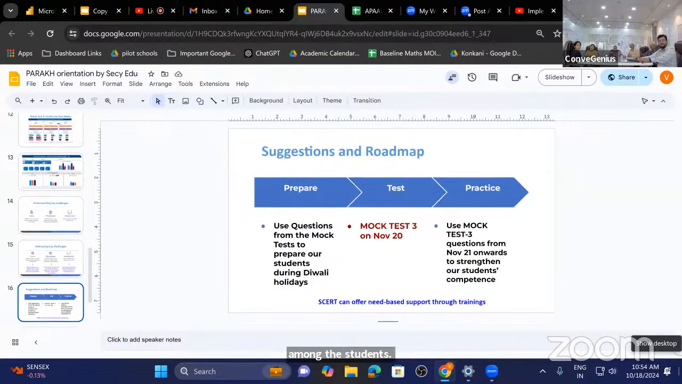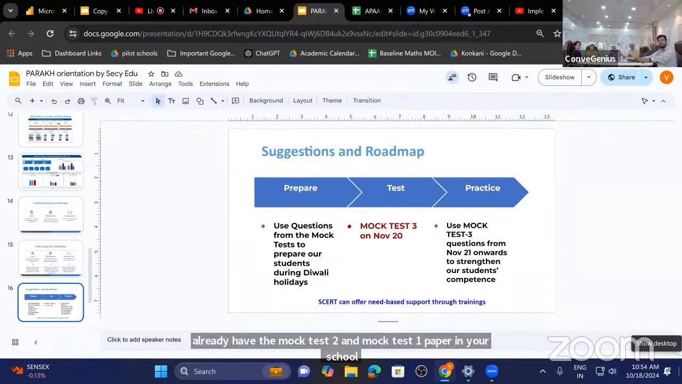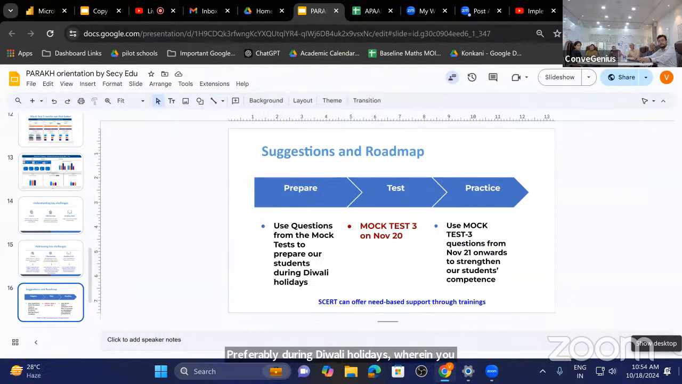Now, what we are suggesting and the roadmap is to use the questions from mock test 2. All the schools already have the mock test 2 and mock test 1 papers in your school. Please use these questions to be solved, preferably during the Diwali holidays, when you can call the students to the school for a few days and solve these questions with the students.